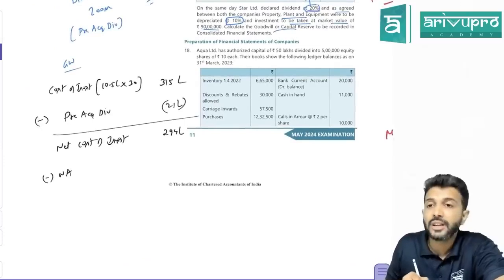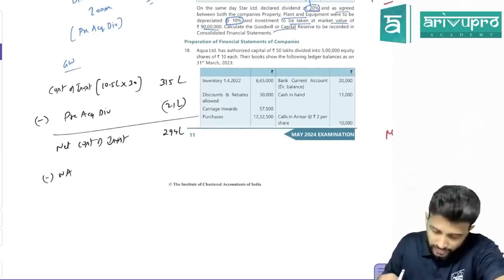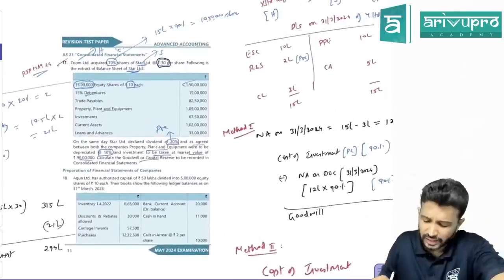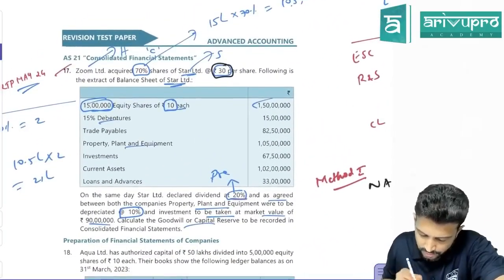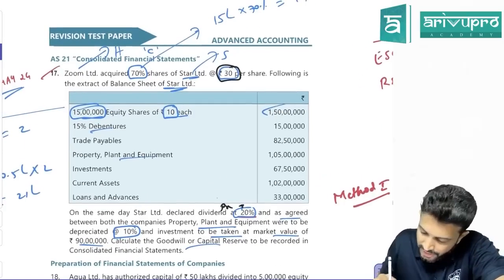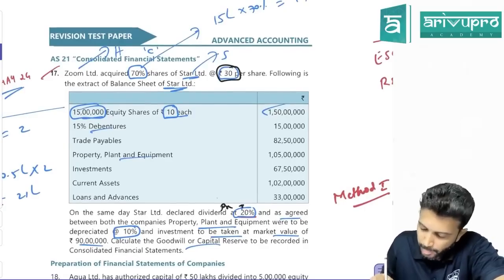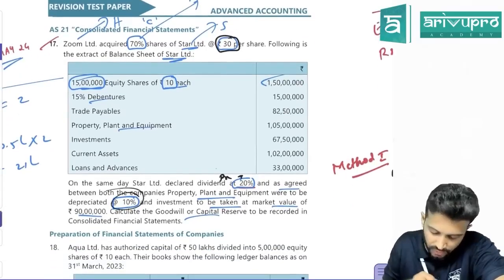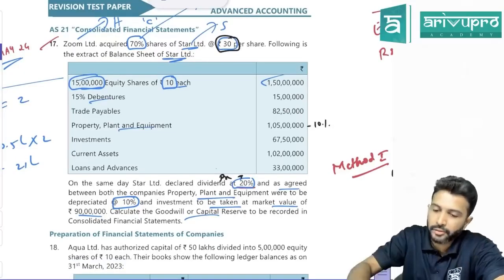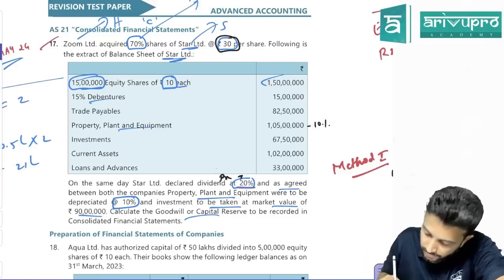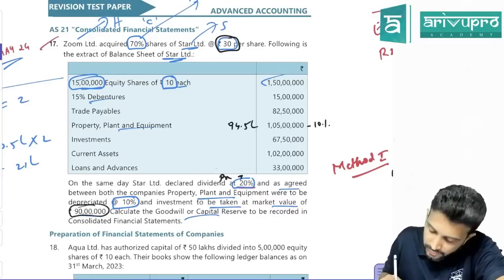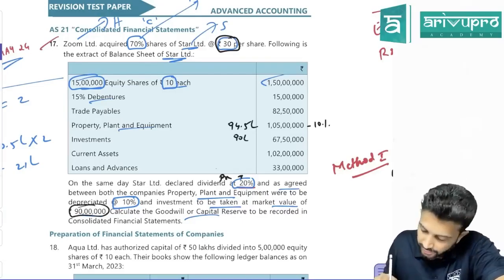Now for net assets, we need to put up a separate working note. First, we will put up that working note and come back to this. So how do you get net assets? Book value or agreed value? We'll start from assets. We have PP. PP was taken over at same value or they told less 10%? They said it has to be depreciated at 10%, means we have to take it at less 10%. So 105 lakhs, minus 10% is 94.5 lakhs. Investment, what did they say? Investment has to be taken over at market value of 90 lakhs. Adjustment they have given.